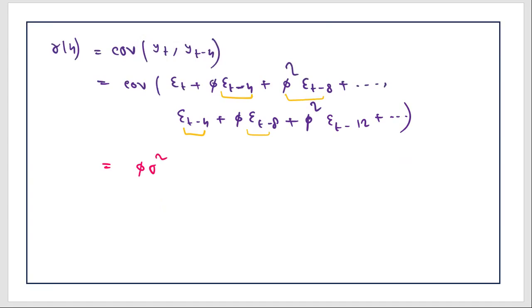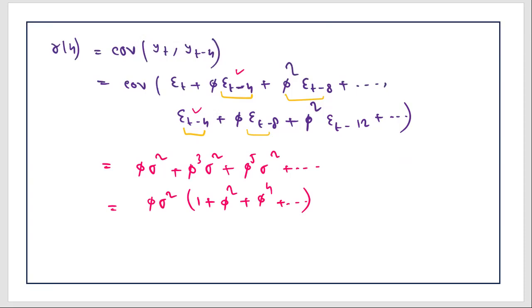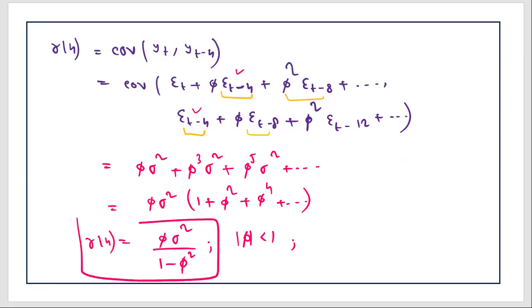The first term is phi and then the covariance of epsilon_{t-4} with itself, which is the variance of epsilon_{t-4}, simply sigma squared. The next term will come out to be phi cubed sigma squared. The next term will be phi to the power 5 sigma squared, and this process continues. So take this out: 1 plus phi squared plus phi to the power 4, and so on and so forth. So phi sigma squared upon 1 minus phi squared, where mod phi is less than 1. So this is about gamma 4. This is how you find the covariance when the lag is 4.